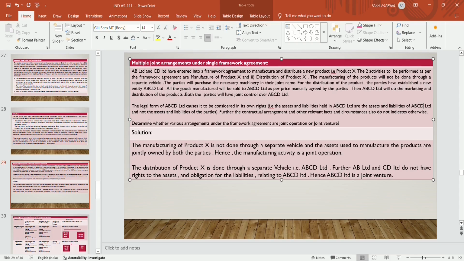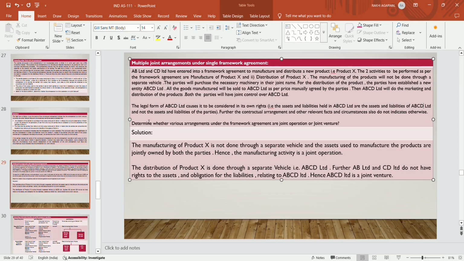So the manufacturing activity is a joint operation, but the distribution of product X is done through a separate vehicle, that is ABCD Limited. They created ABCD Limited in order to do the marketing and distribution. Further, AB Limited and CD Limited do not have rights to the assets and liabilities relating to ABCD Limited. Hence, ABCD Limited is a joint venture.